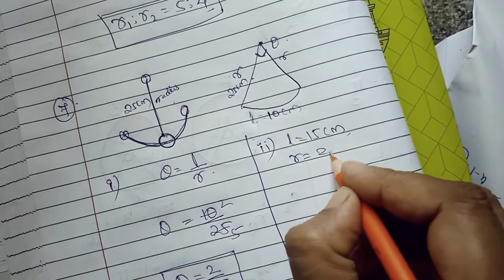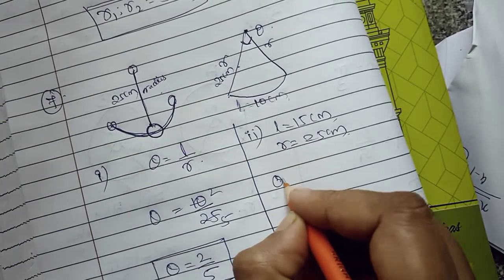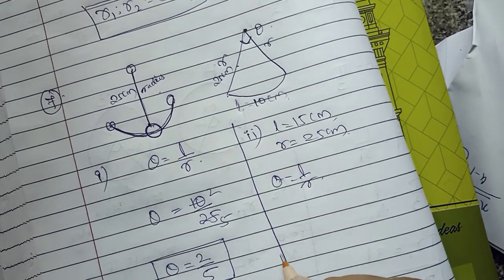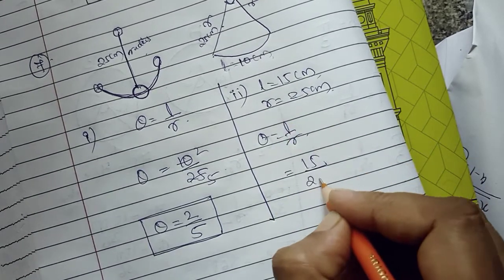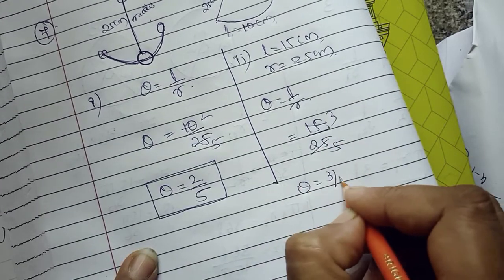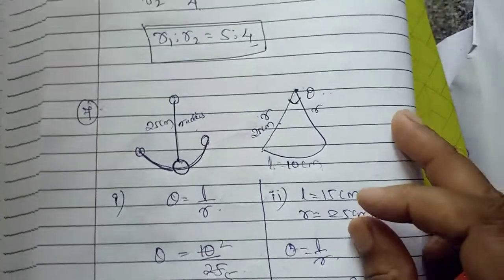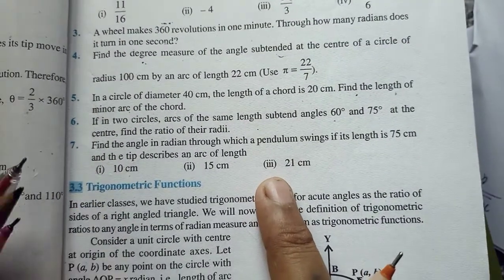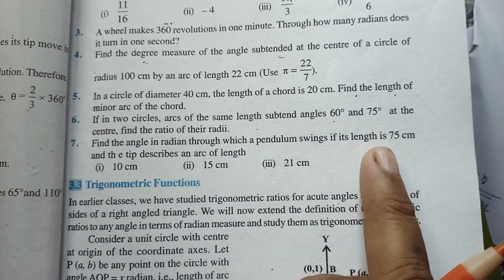So radius is 25 centimeter. And I have to find the angle at the center, that is theta. Theta equal to L upon R. Put the value, so simple. Length is 15 and radius is 25. 5 3s are 15, 5 5s are 25. So theta is equal to 3 upon 5. And it is in radian measure. That's it. These pendulum questions are very easy. On the same basis, you can solve this third one also. Third one, length of arc is 21 and radius is given 75. So you can put and you can solve.